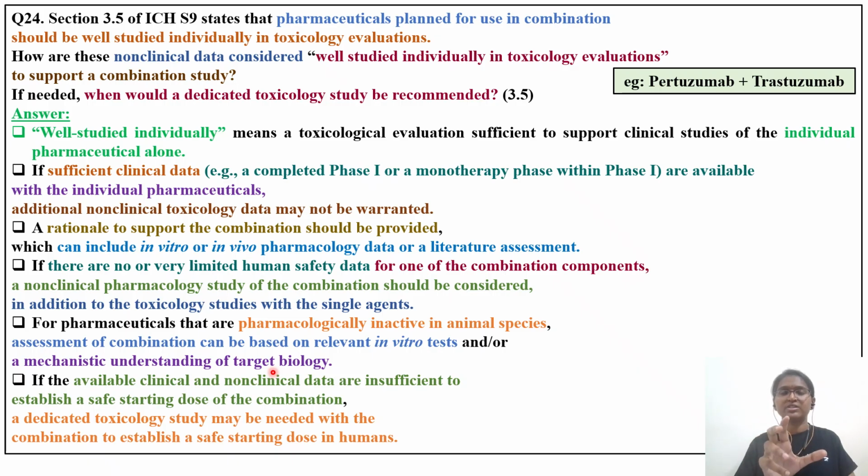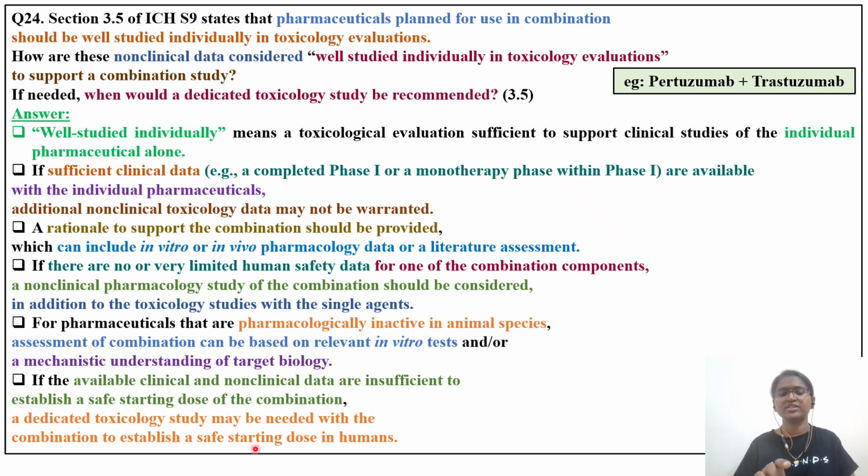What type of tumor is there? What type of receptors is it going to bind to? So target biology understanding is also very important. If the available clinical and non-clinical data are insufficient, we don't have enough human trials and we do not have enough animal trials, establish a safe starting dose of the combination. A dedicated toxicology study may be needed within the combination to establish a safe starting human dose.